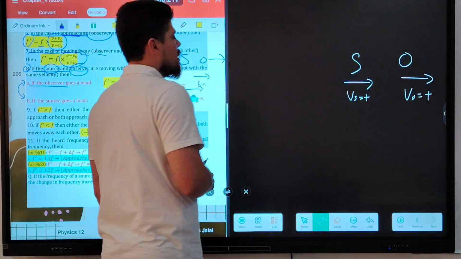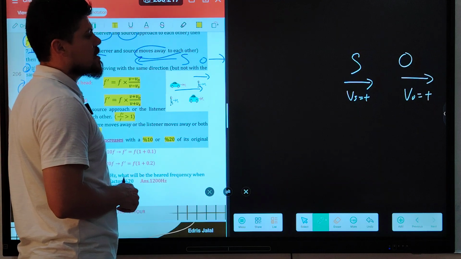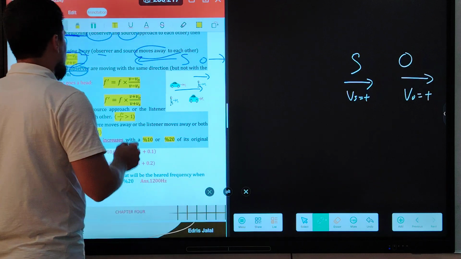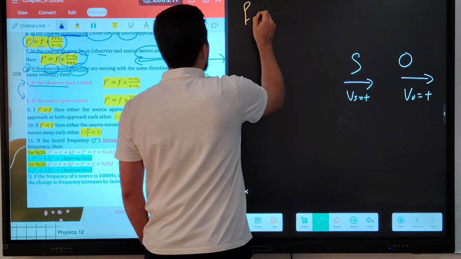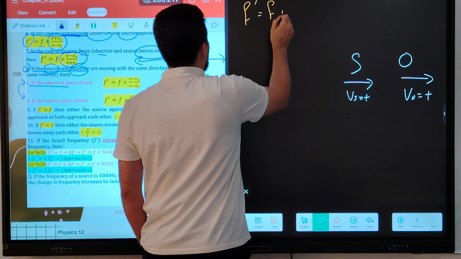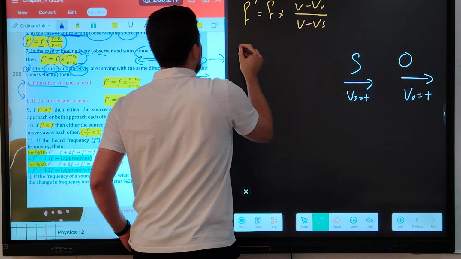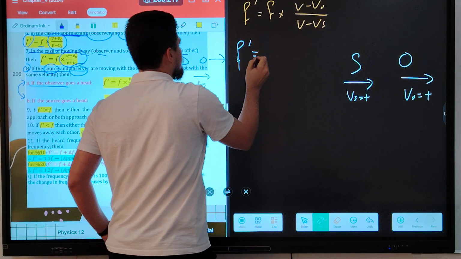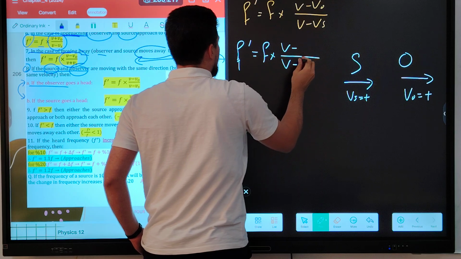In that case, both the observer and the source are moving in the same direction, and when the observer goes ahead, the equation of the Doppler effect becomes F times (V minus V naught) over (V minus Vs).